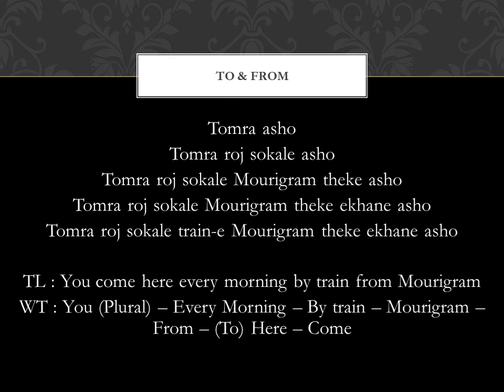And in some cases, if it ends in a vowel, especially if the name of the place ends in a vowel, sometimes we will drop the a as well. But the place from where you are coming, you have to use theke mandatorily to signal that it's the place from where you are coming.